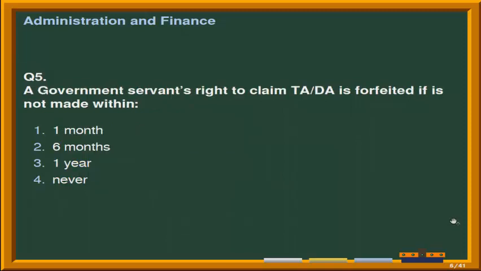Fifth question is a government servant's right to claim TA or DA is forfeited if claim is not made within. Options are number 1 month, second option is 6 months, third option is 1 year, and the last option is never. Correct answer is option 3rd, that is 1 year.